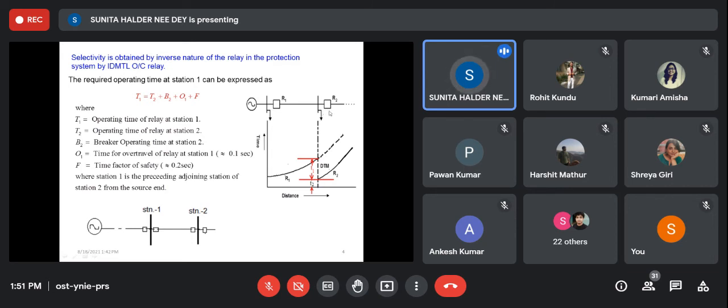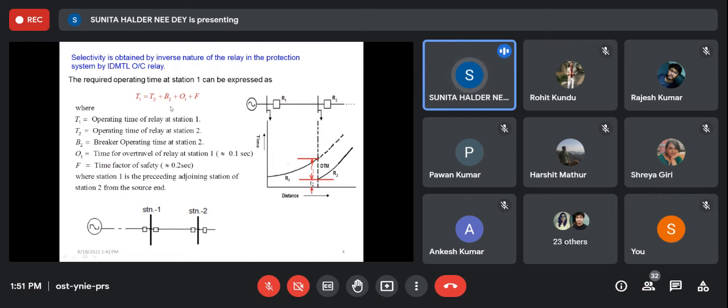So when there is a fault, all the relays tend to operate. At first the primary relay will operate, and if it does not, then after some time the backup relay will operate. Say the time of operation for the primary relay is T2. Suppose there is a fault at T equal to 0 seconds, then after 0.1 second the relay has operated and closed the contact. That means T2 is 0.1 second. The relay has closed the trip coil circuit and given the signal to the circuit breaker to operate. Then the circuit breaker will also take some time to operate, right? So that time, say B2.